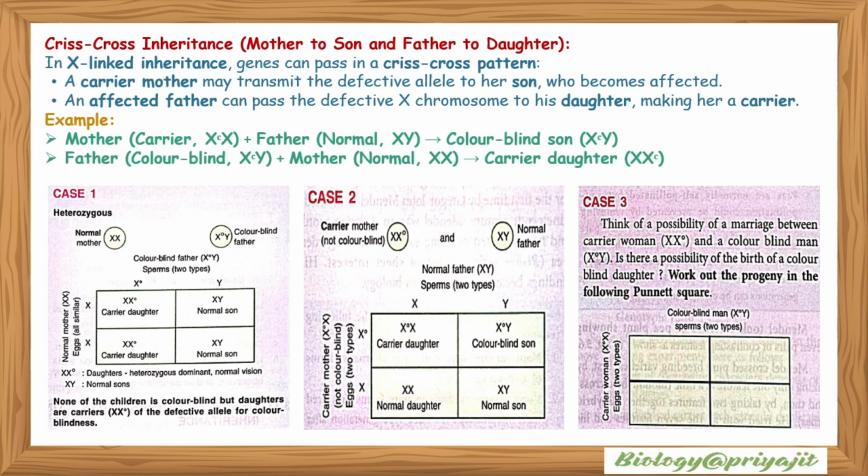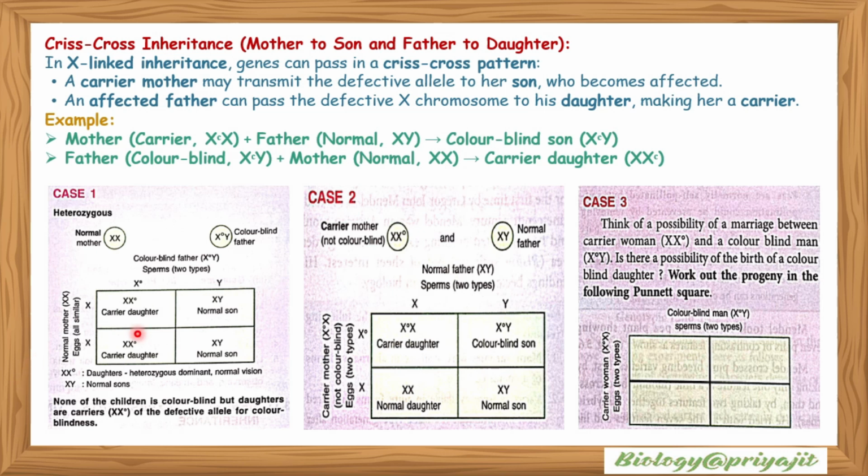Crisscross inheritance, mother to son and father to daughter. In X-linked inheritance, genes can pass in a crisscross pattern. A carrier mother may transmit the defective allele to her son, who becomes affected. An affected father can pass the defective X chromosome to his daughter, making her a carrier. Example: mother is a carrier, X X^C, and father is normal, XY. Colorblind son is X^C Y. Father colorblind X^C Y and mother normal XX, carrier daughter is X X^C.